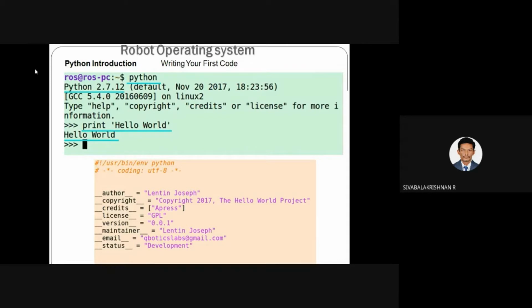But if you are familiar with C++, you can use C++. Otherwise, you can switch to Python. It will be easier to code. Whatever code you have planned, it is easy to code using Python.